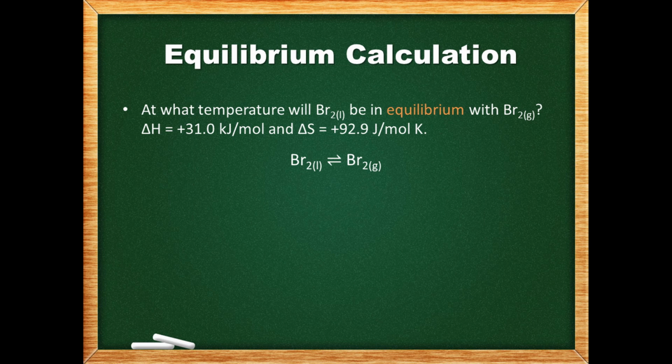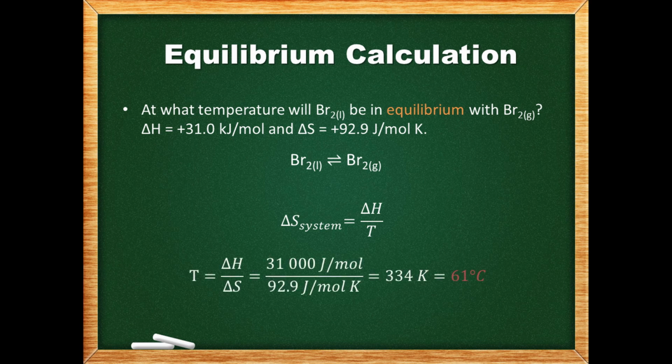At what temperature will liquid bromine be in equilibrium with gaseous bromine? We are given the delta H and delta S values. Delta H is positive as this is an endothermic change. By substituting these values into our equation, we get our temperature.